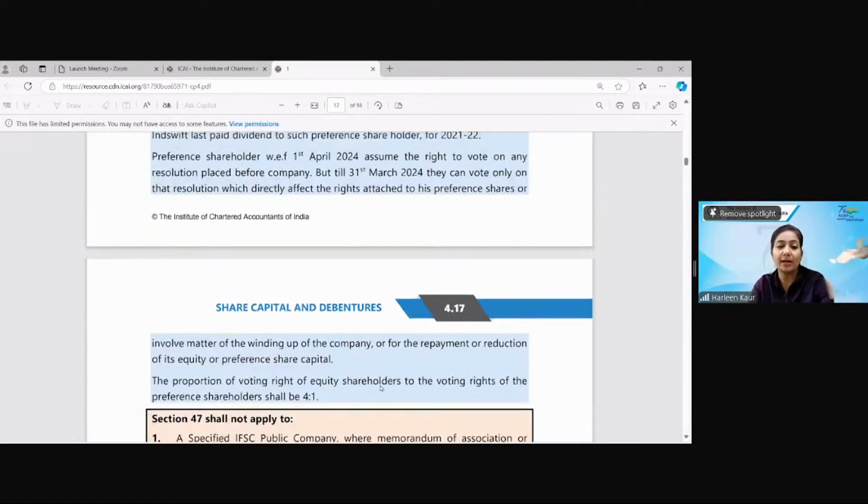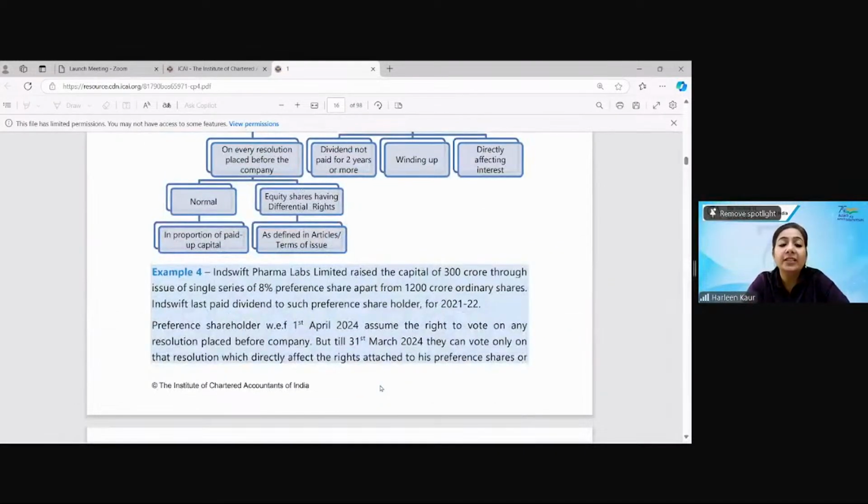Let's quickly read down example number 4. InSwift Pharma Labs Limited raised the capital of 300 crores through issue of a single series of 8% preference shares, apart from 1200 crore of ordinary shares. They last paid the dividend to preference shareholders in 2021-22. Now, with effect from 24, they assume the right to vote on the resolutions placed.